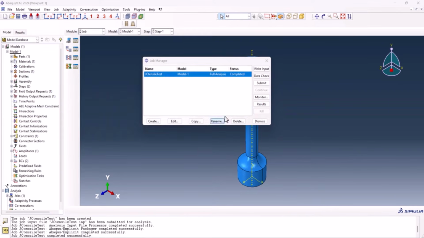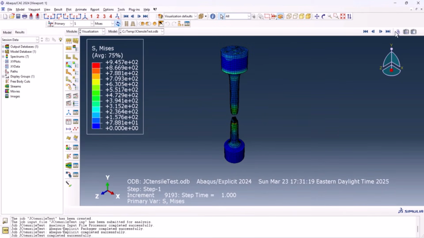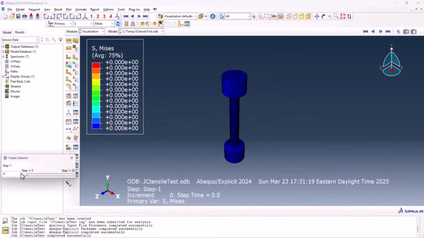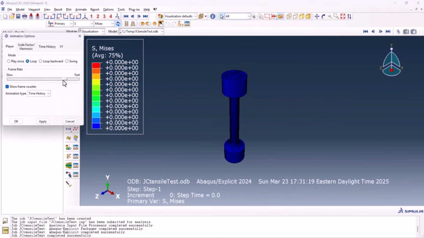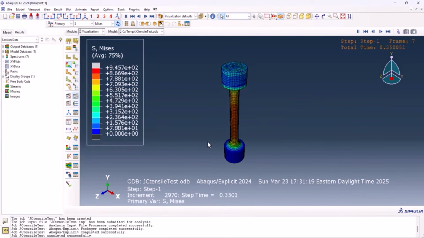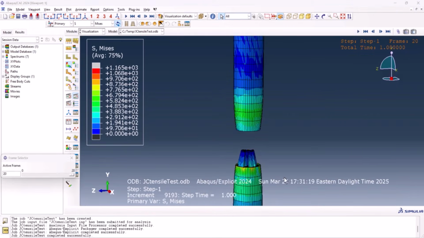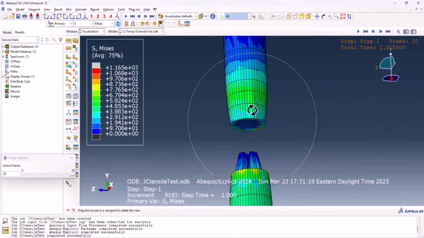Okay, now the job is completed. Let's go to see the results. This is the final result, but let's put it back just right here. And from the animation control, we can make it a little slower. Okay, now let's see the animation first. Okay, I'm gonna stop it just right here. And as you see, there's a fracture here, apparently a ductile fracture.